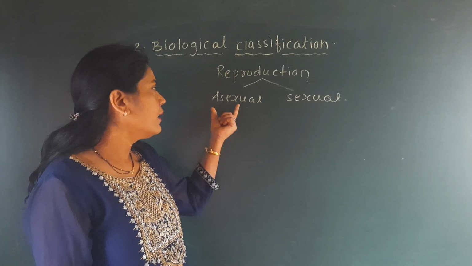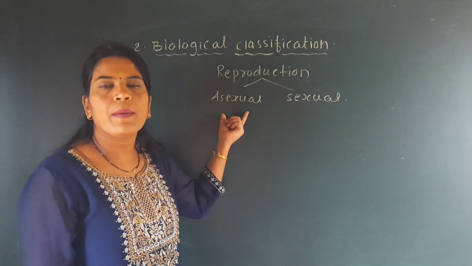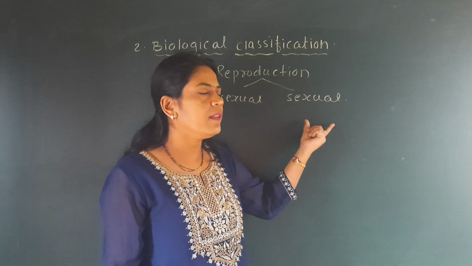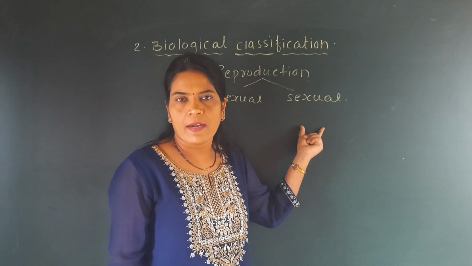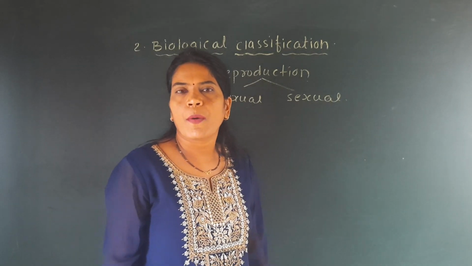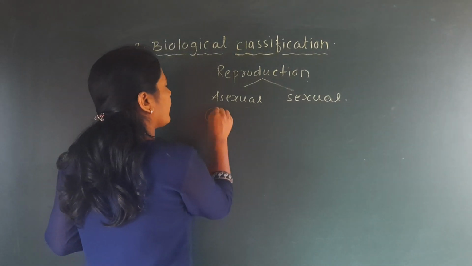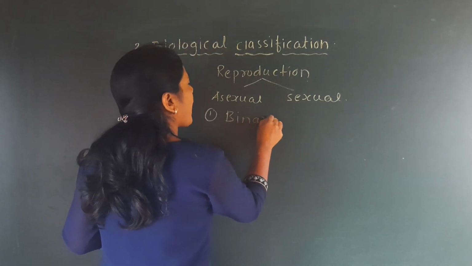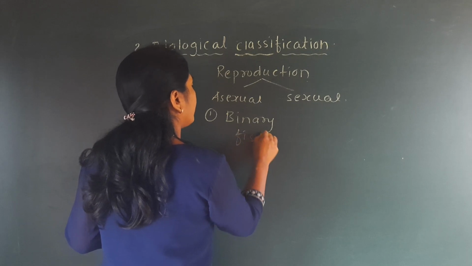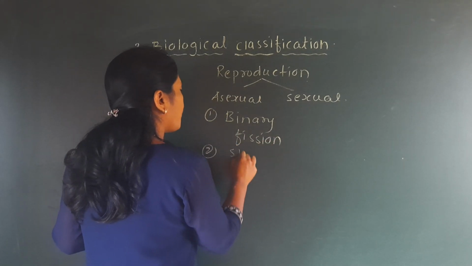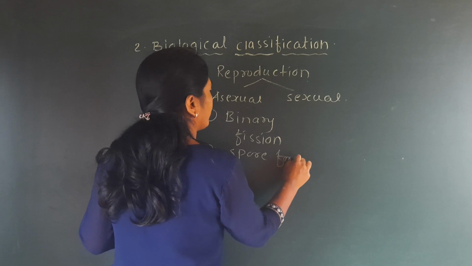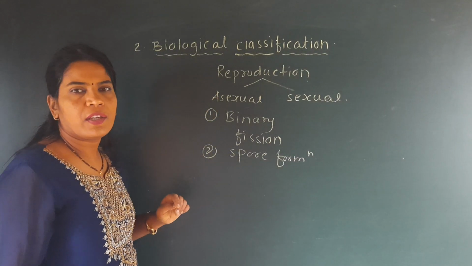Just as we have seen, asexual means only one parent is involved. Sexual means there is involvement of two parents. In asexual reproduction, there are two types. One is called binary fission, and another is called spore formation. What is meant by binary fission?